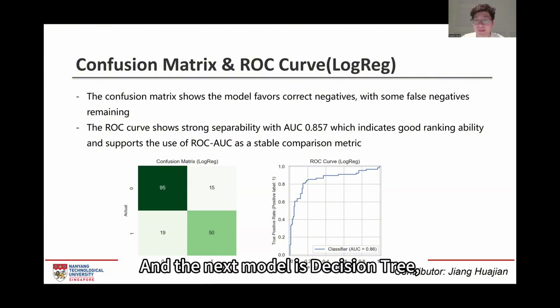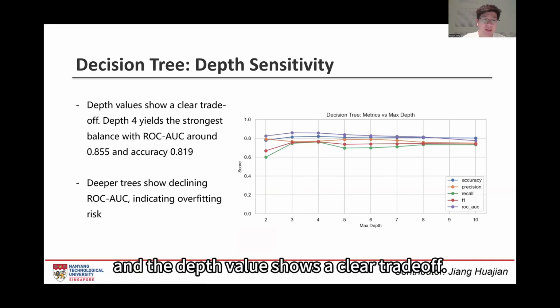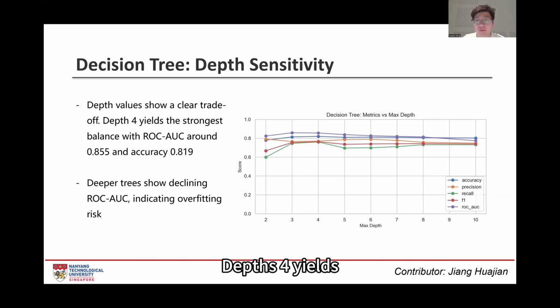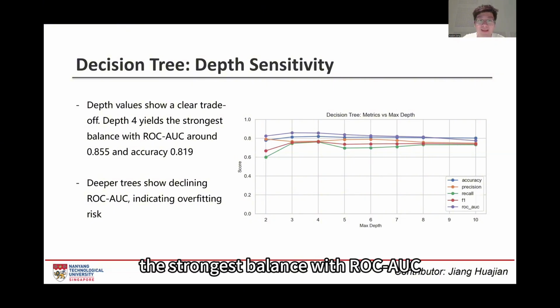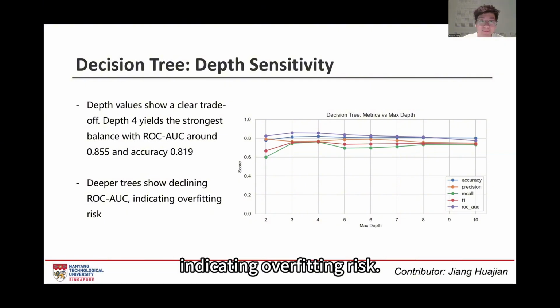And the next model is decision tree. The depth value shows a clear trade-off. Depth 4 yields the strongest balance with ROC AUC around 0.55 and accuracy 0.519. And the deeper tree shows declining ROC AUC, which indicates overfitting risk.